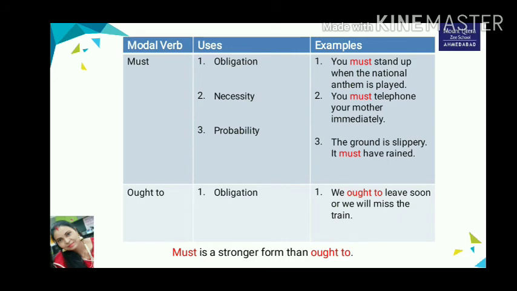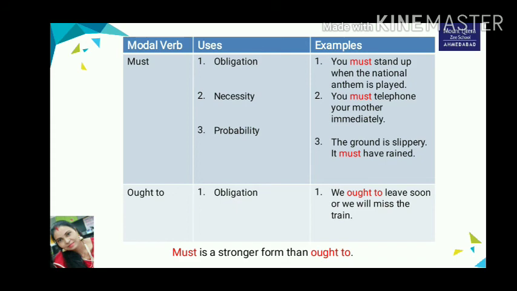We also use ought to for expressing what is the right and sensible thing. For example, we ought to exercise daily. We use ought to when we believe strongly. For example, the Indian team ought to win. We use ought to for emphasizing how good, impressive or unusual something or someone is. For example, you ought to meet his elder brother or you ought to see their new house. Ought to is used when we realize that we did not do the right thing in the past. For example, she ought to have taken the money or you ought to have listened to my advice.